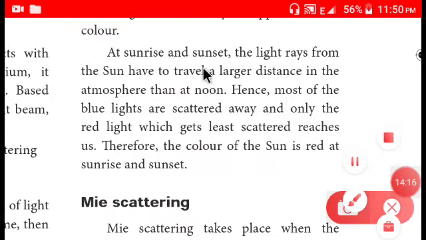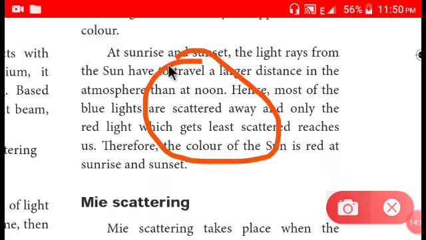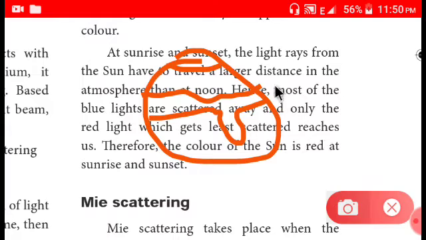Actually, you need to have a clear-cut view on Earth. See, this is Earth, and here we are living. Okay, fine. If in early morning the sun is here and we are here, the sun's light must travel a longer distance from here to here to reach us. Since it is traveling a longer distance, many scatterers present in our atmosphere will scatter the smaller wavelength color.